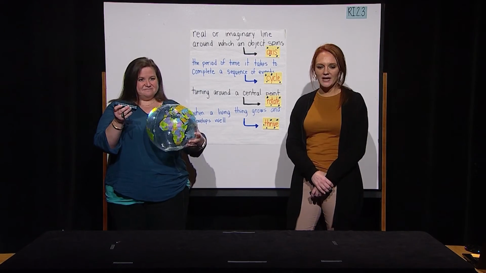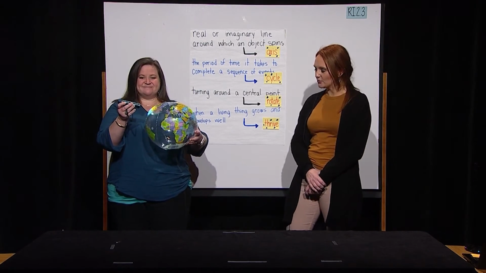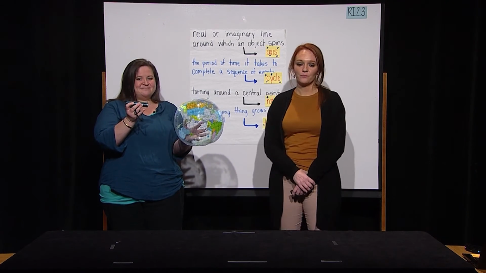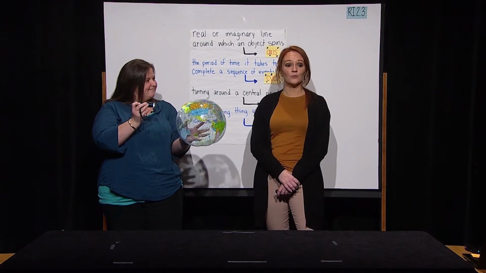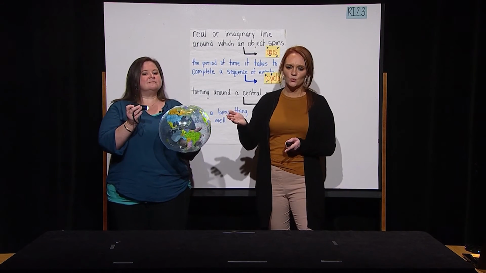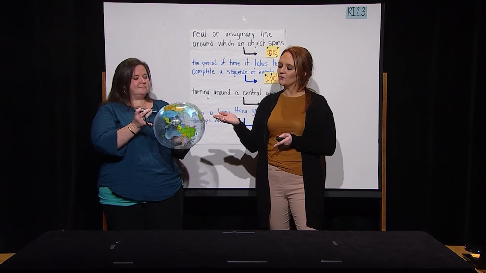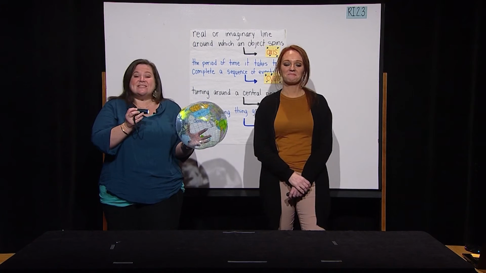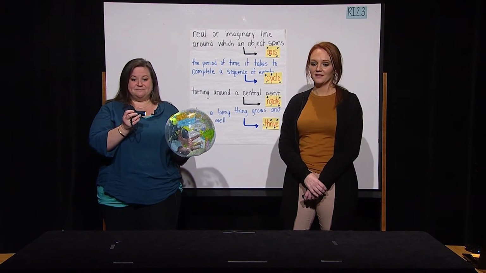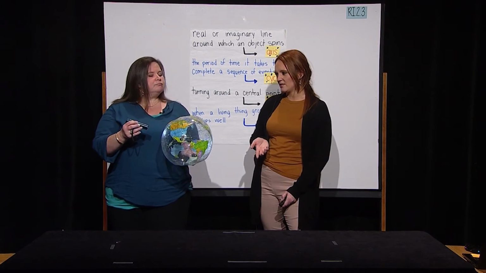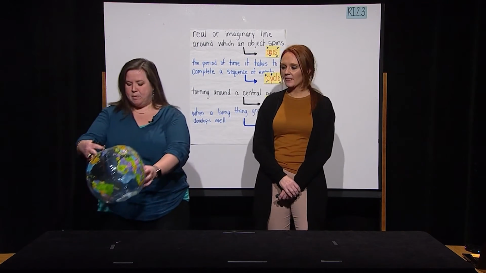What a great way to show the Earth rotating. I can really picture that now. When the sun shines on our part of the Earth, we have daytime. And when the Earth rotates away, we have nighttime. You've got it. And then the cycle starts all over again. Keep those models out. I think I'm going to need those to help me understand. All right, I'll set them right here so we can grab them when we need them again.